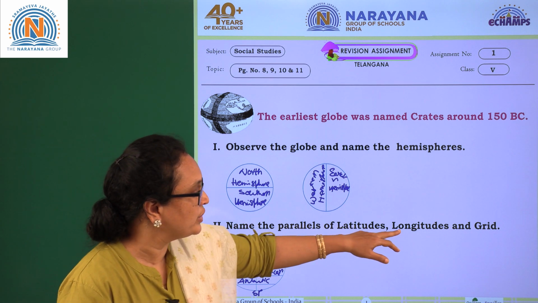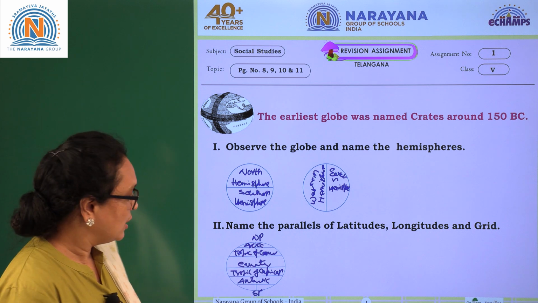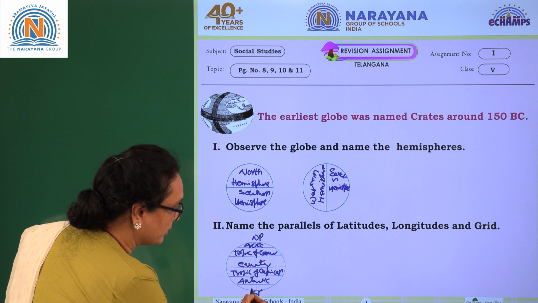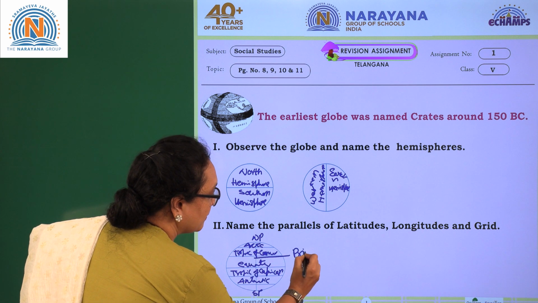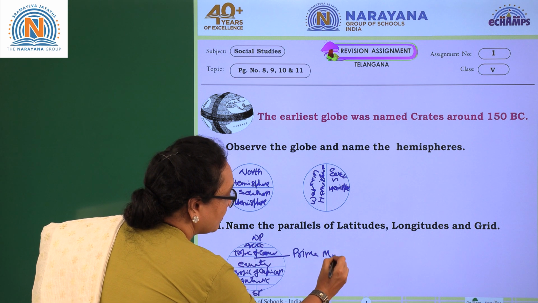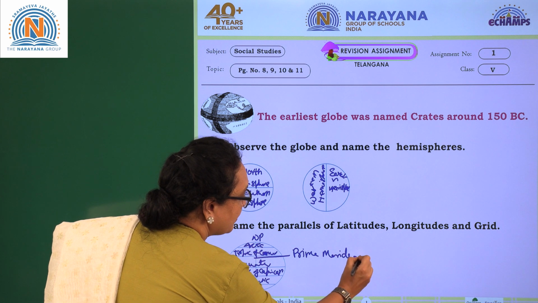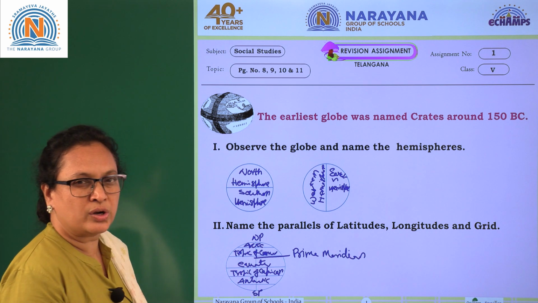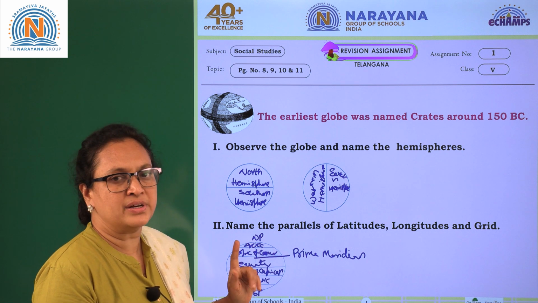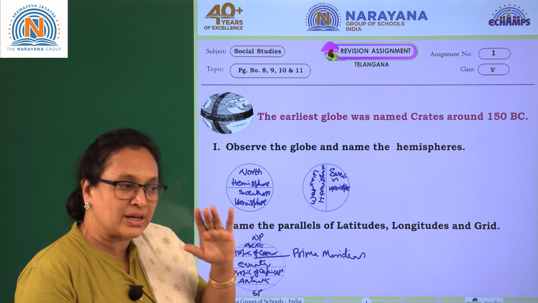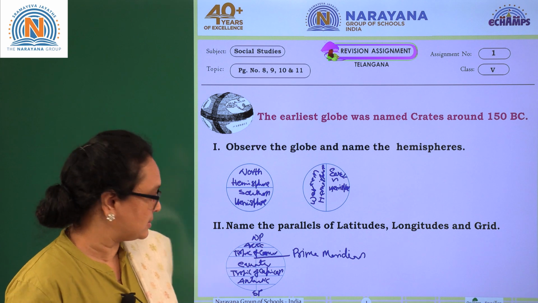Now what we have to do is the longitudes. We have only one longitude here. This is the prime meridian. We have 360 longitudes, but the only one we are able to understand is the prime meridian, because that is very important for us to locate places.